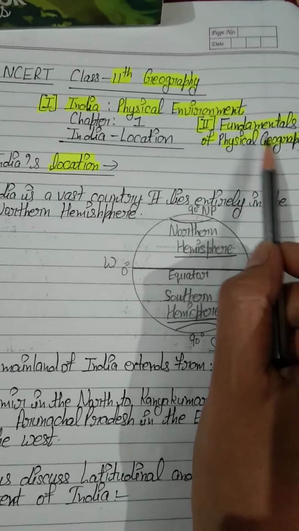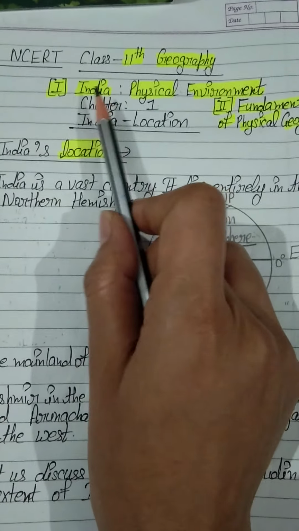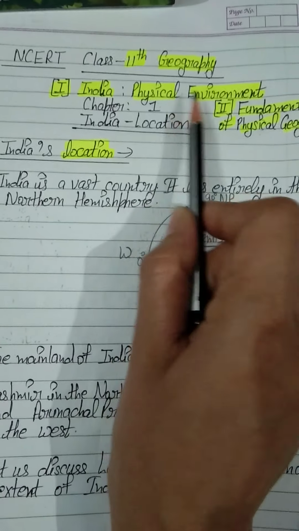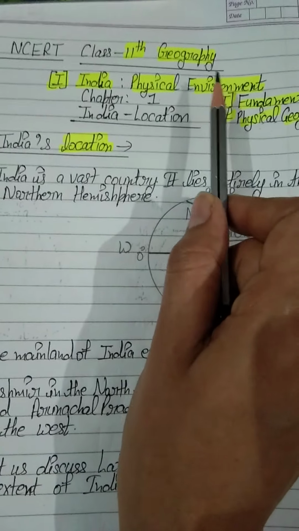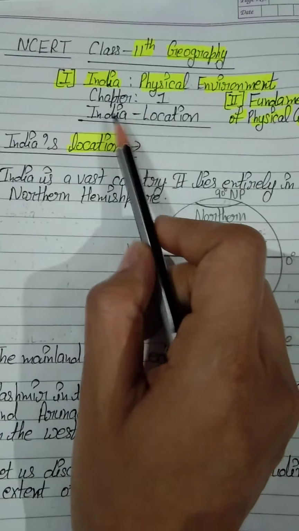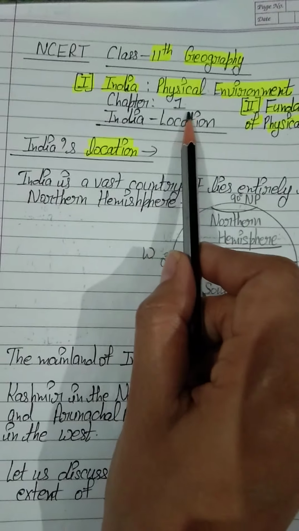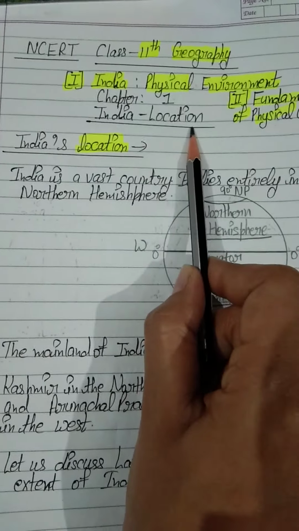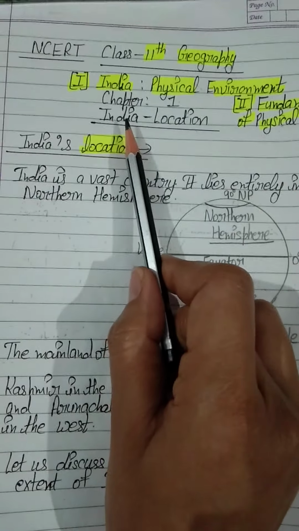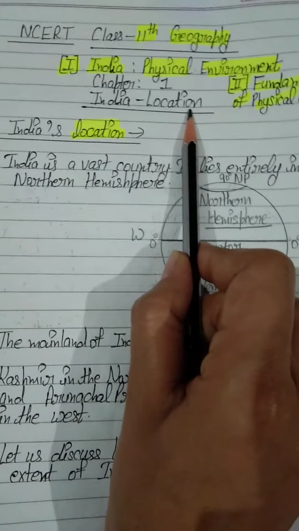Okay students, so now I have taken part number 1. The name of this book is India Physical Environment. Today we will learn about chapter 1 of this book, and the name of our chapter 1 is India Location. I am repeating again, chapter number 1, the name of our chapter is India Location.